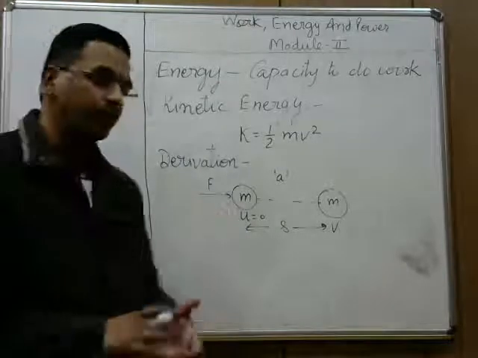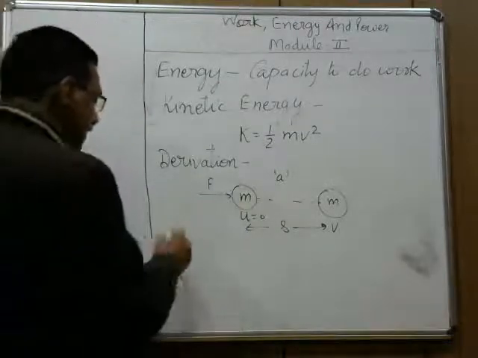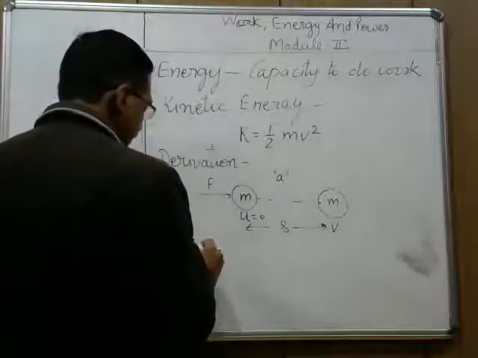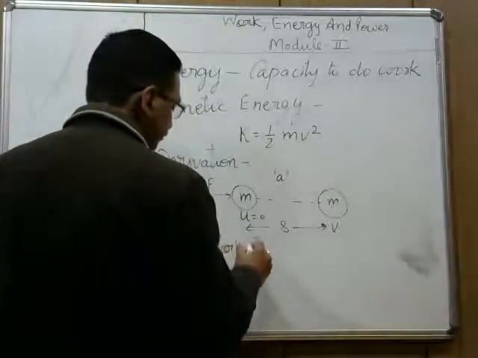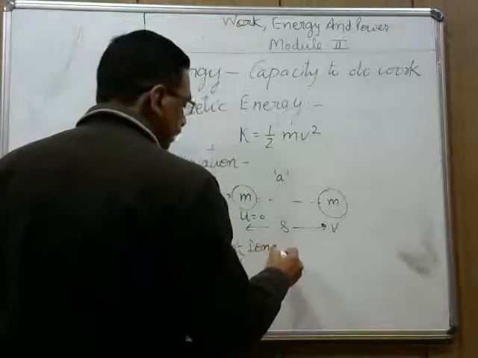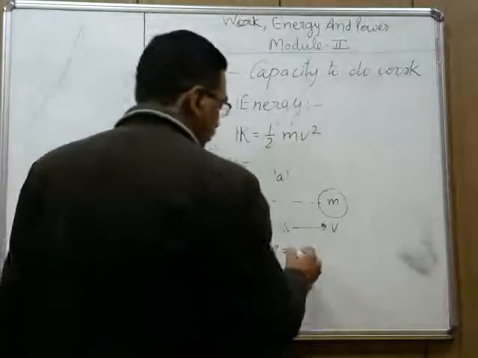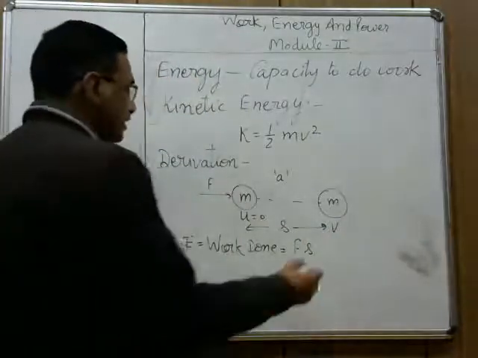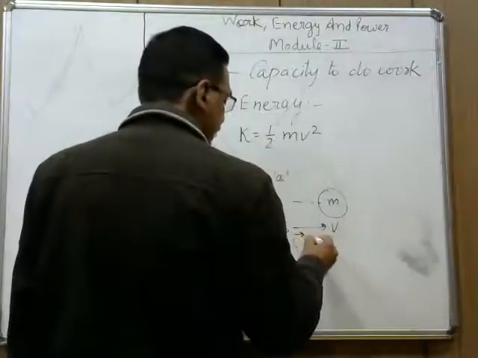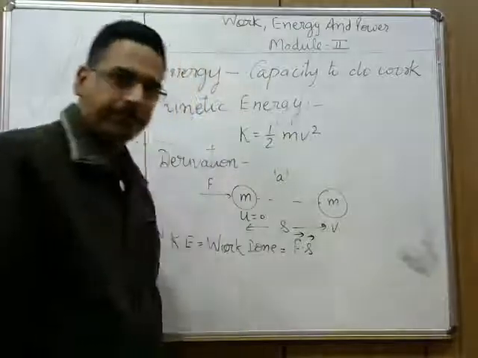F is the applied force. Now kinetic energy equals work done, and work done equals force into displacement. If you consider the scalar product, this is F dot S.